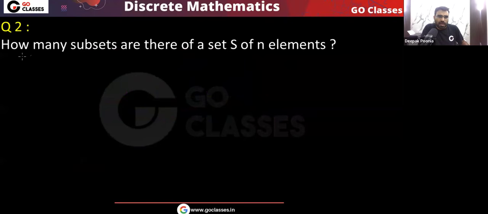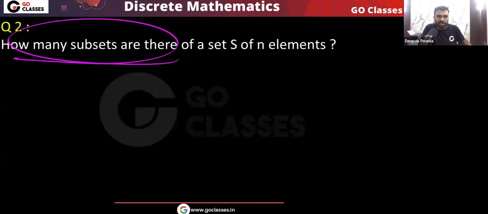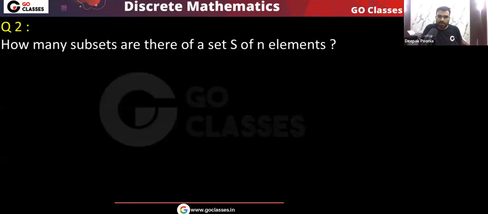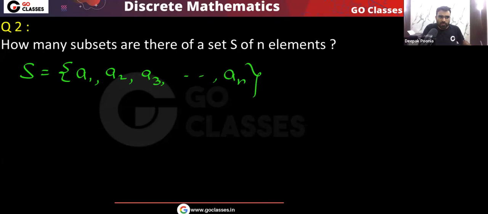Let's solve this question. How many subsets are there of a set S of n elements? We have a set S of n elements and we want to find how many subsets we can create. So we have this set S, and here we have a total of n elements A1, A2, A3, and so on, An. Now, what do we want? We want to create subsets of this set S. How many subsets can we create? This is what we want to find.